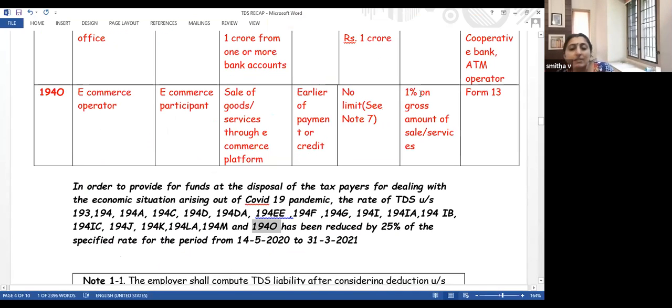So it's not 1%, it's 0.75% on 5,20,000. So what would be your answer? 5,20,000 into 0.75%. Yes, 3,900. Okay. So that is again over 194O.